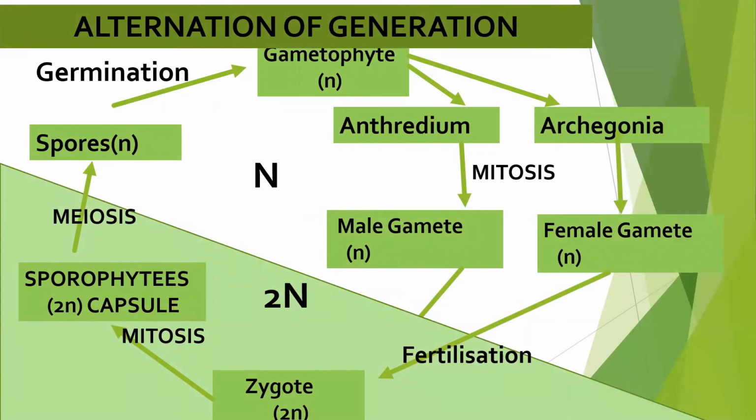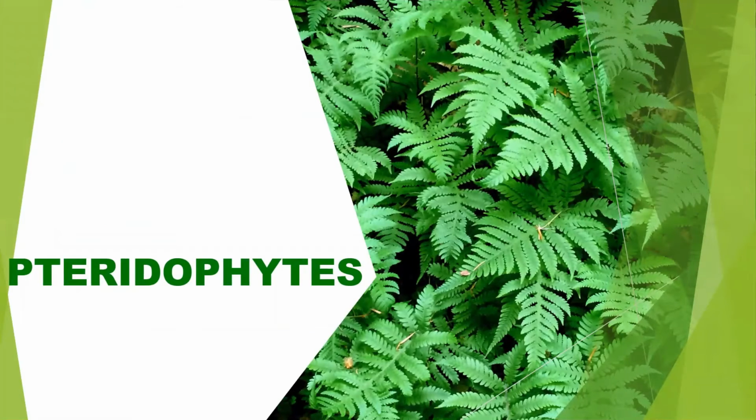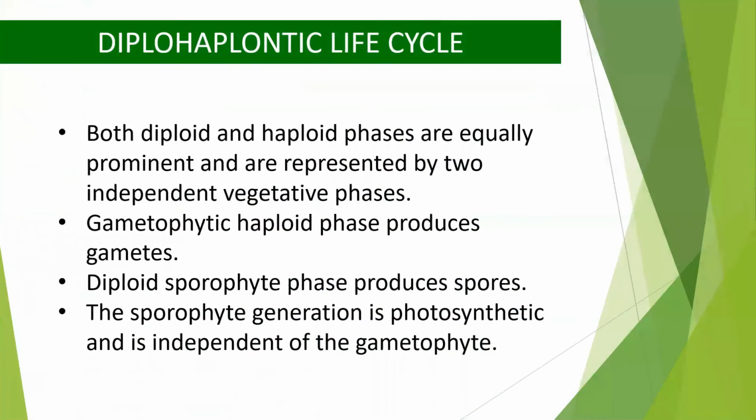So in this flow diagram, you can see that the plant spent a certain period in the diploid stage also. Now let us study the life cycle of pteridophytes. Pteridophytes show a diplohaplontic life cycle. Just now we have studied haplodiplontic. Now these are showing diplohaplontic. Why are we saying this?